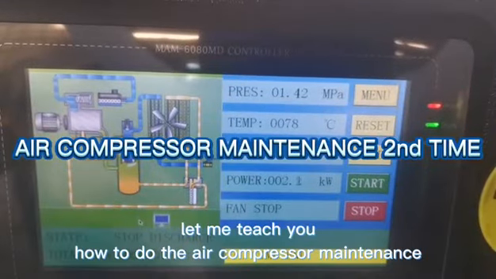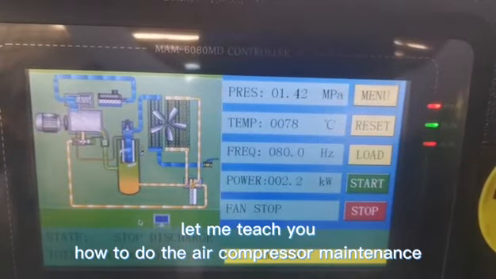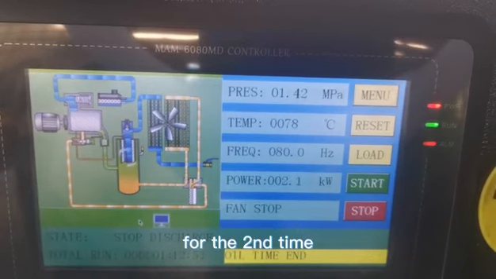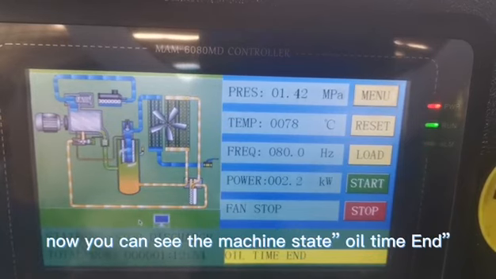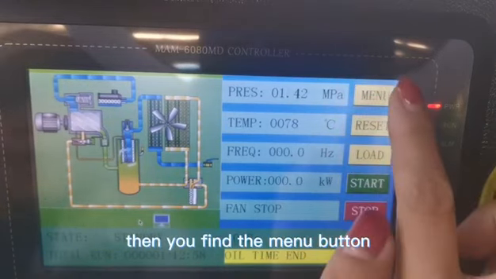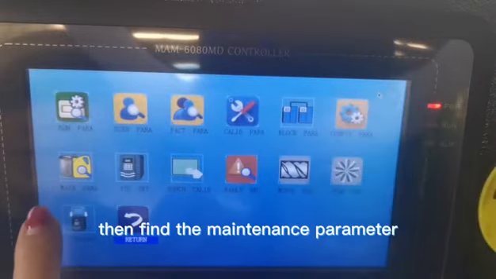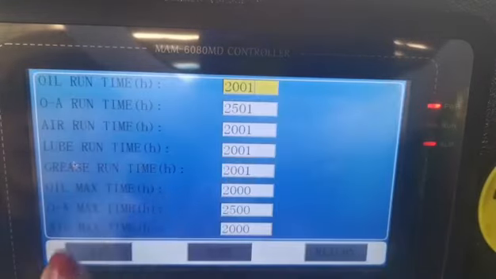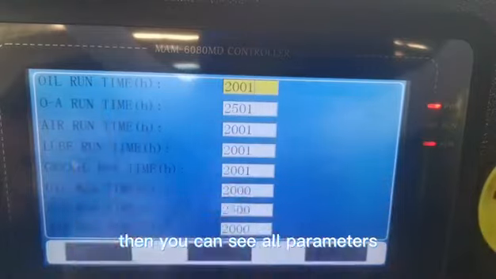Let me teach you how to do the air compressor maintenance for the second time. Now you can see the machine state, oil time, and then you find the menu button. Then find the maintenance parameter. Then you can see all parameters.